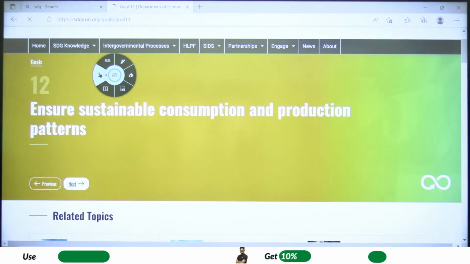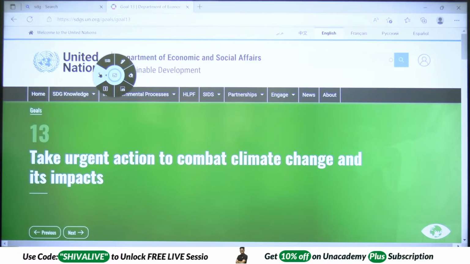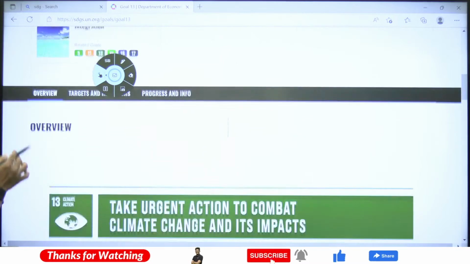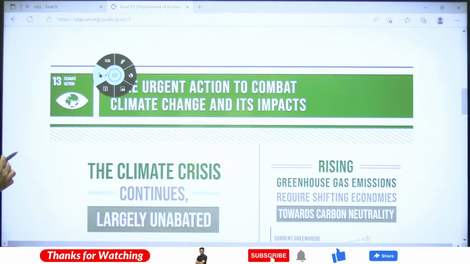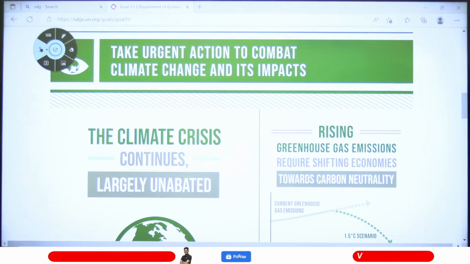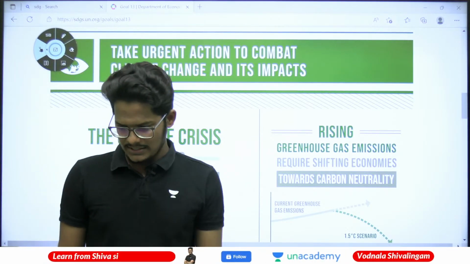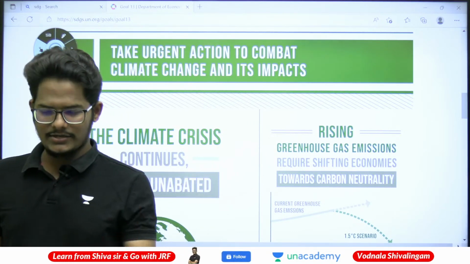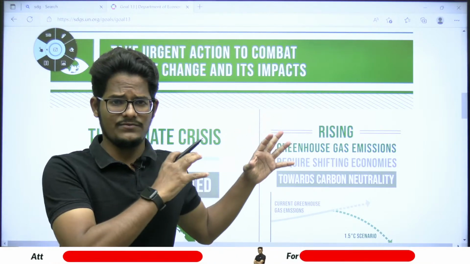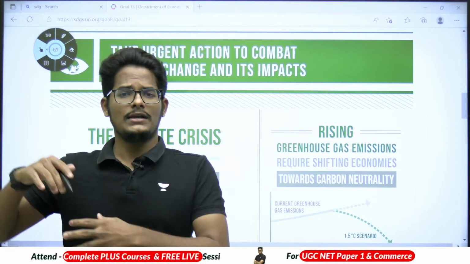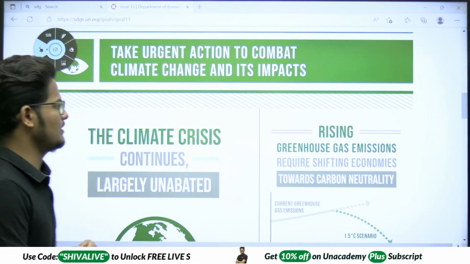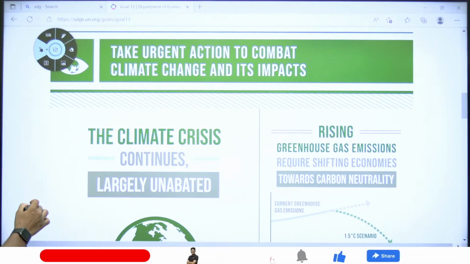Next, goal number 13, climate action, or climate change. So this is about goal number 13. Climate action: take urgent action to combat climate change and its impacts. As I already told you, this is a goal which India achieved 100%. First goal it is climate action, later the previous goal, which is goal number 12, responsible consumption and production.